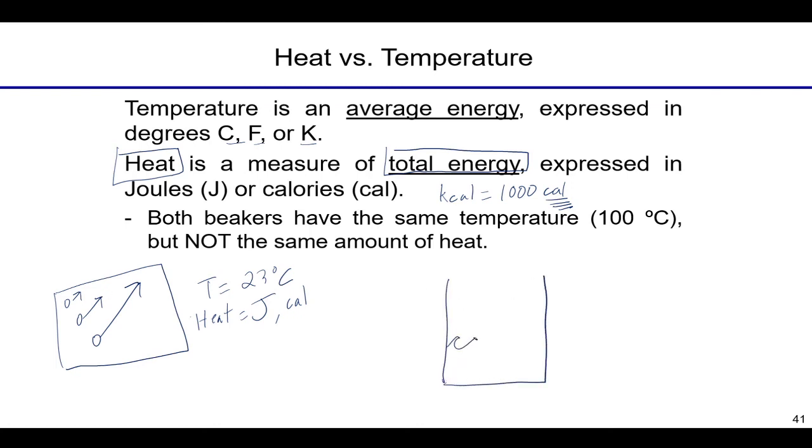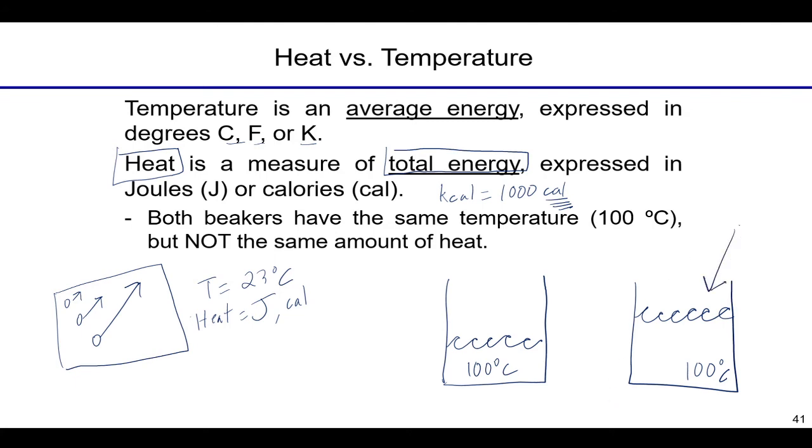So here's a beaker of water. Here's a second beaker of water. They can both be at the boiling point of 100 degrees Celsius and be bubbling away. But this beaker has more heat, but the same temperature. Okay, so now hopefully you have some understanding.